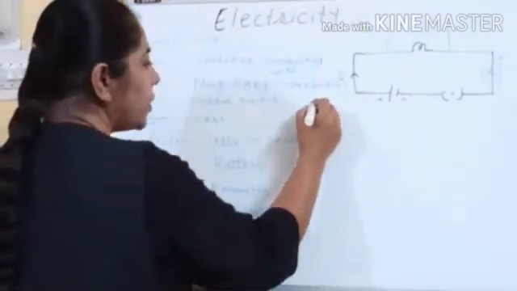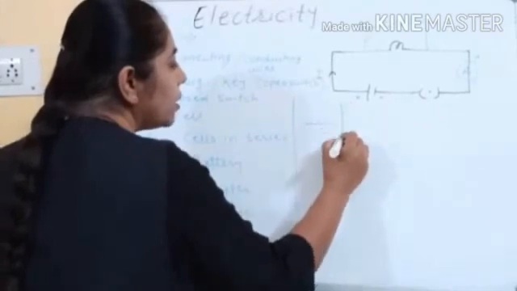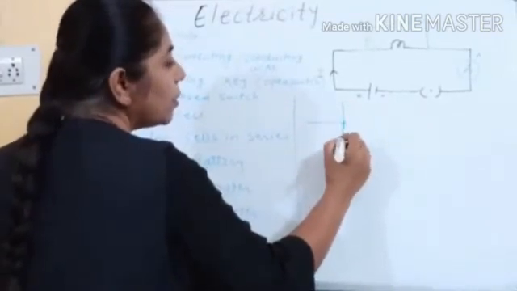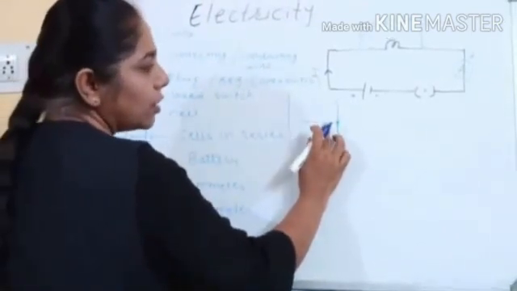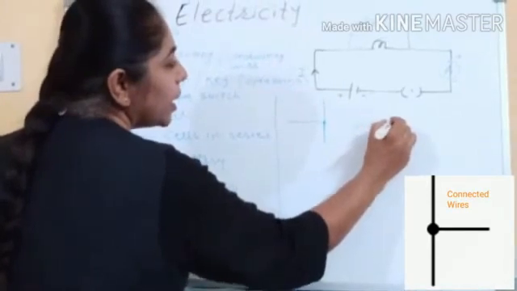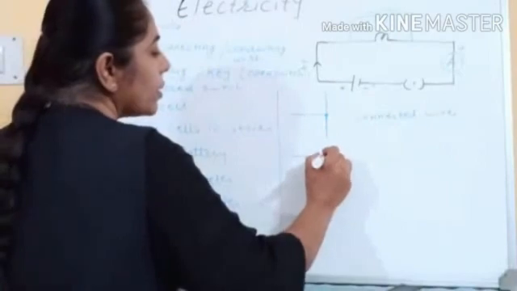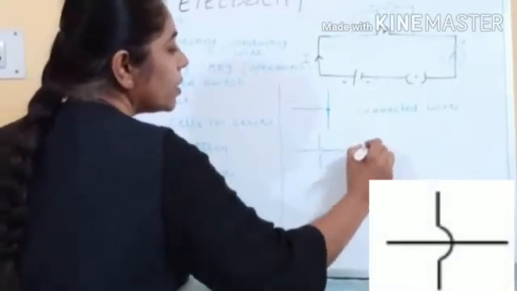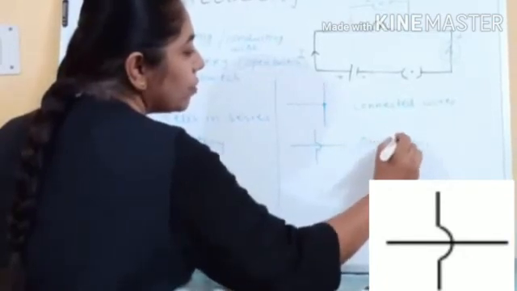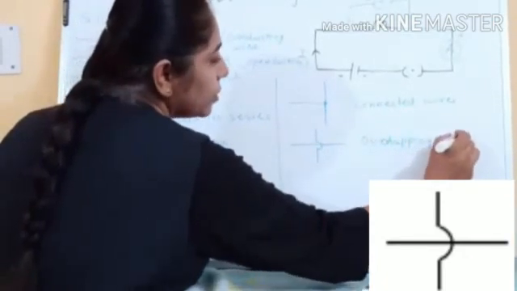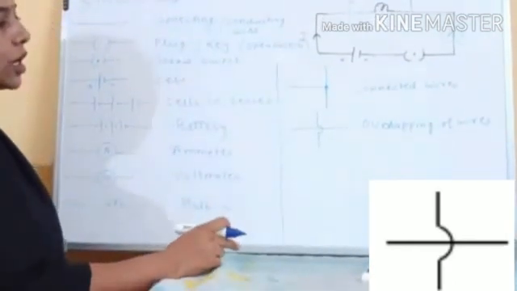Some symbols are there, a few more symbols are there. If the connection is like this, it means wires are touching each other: connected wires. If it is like this, it is overlapping of wires, which means these two wires are not connected with each other.